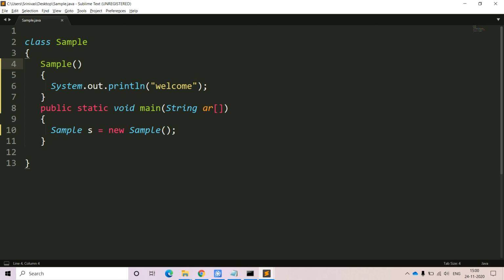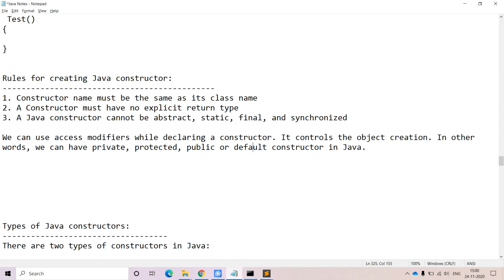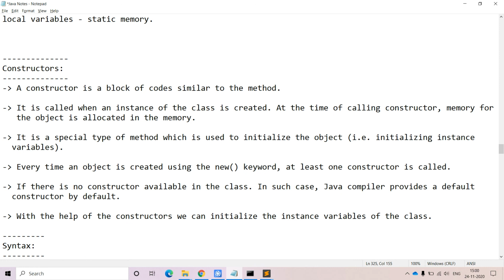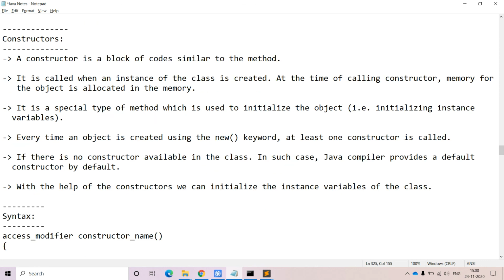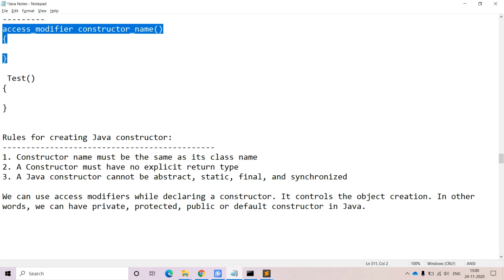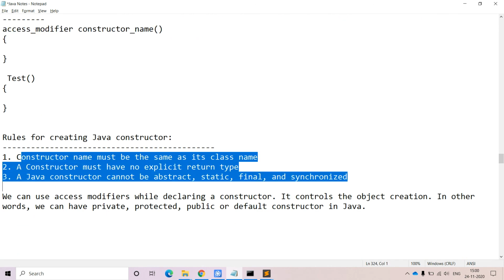So with this I'm going to wind up the session. In this class we have gone through what a constructor is, what the definition is, how to create it, what syntactic rules we have to follow, and what rules are available with respect to constructors. So with this I'm going to wind up the session.